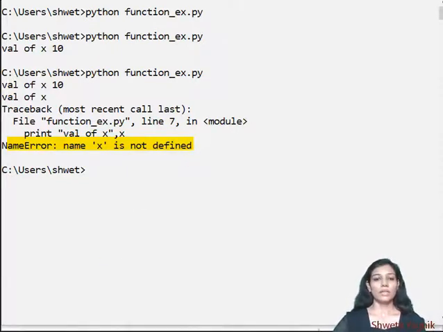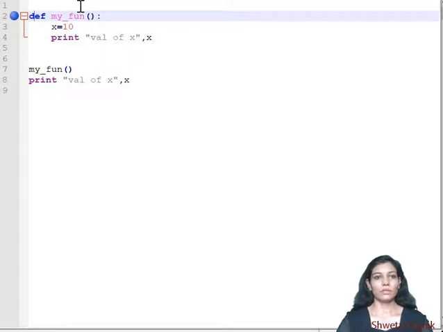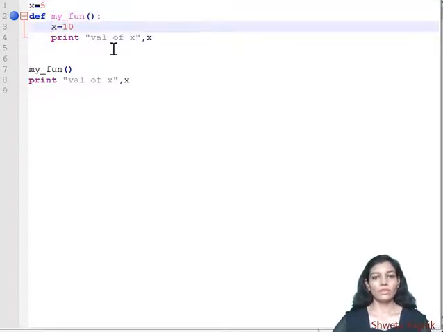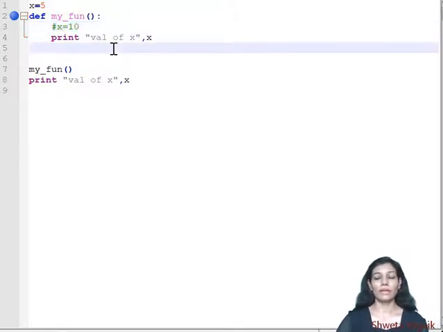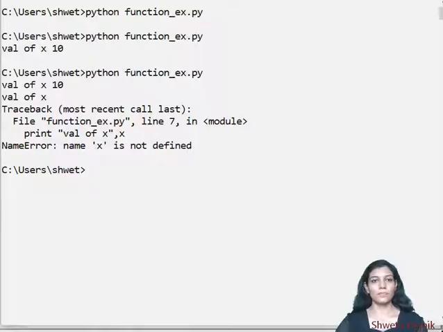Now if I make a little bit of change, now if I am trying over here to declare one global variable, the name is same, I am keeping the name same, and here I am declaring it with 5. And for a while I am just commenting it out so that I can verify whether I can access the global variable within the function or not, or do I need to have some special treatment to the global variable in order to access it. Okay, let us execute it and see.